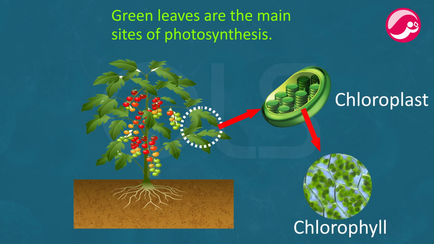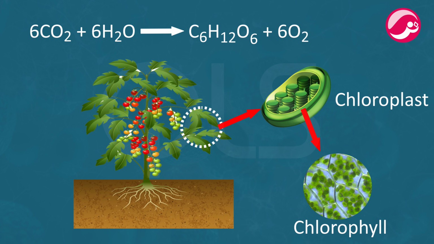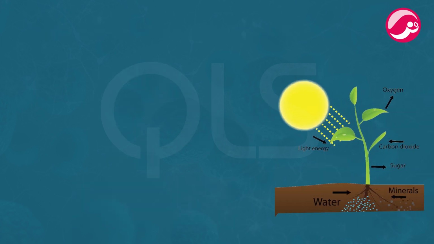The whole process of photosynthesis can be shown by the following equation, that is 6 CO2, that is carbon dioxide, plus 6 H2O, that is water, gives C6H12O6, that is glucose, plus 6 O2, that is oxygen. Let us now see what actually happens during the process of photosynthesis. The following events occur during this process.